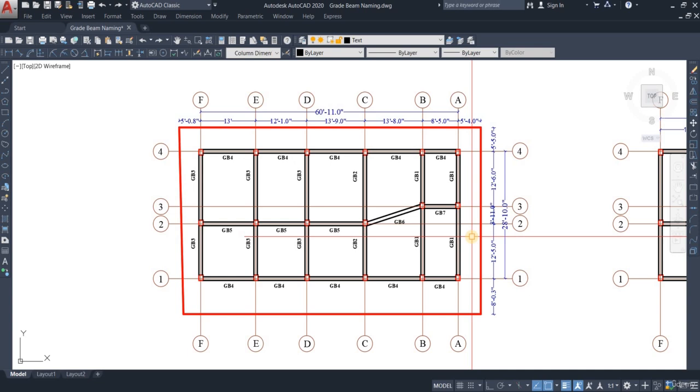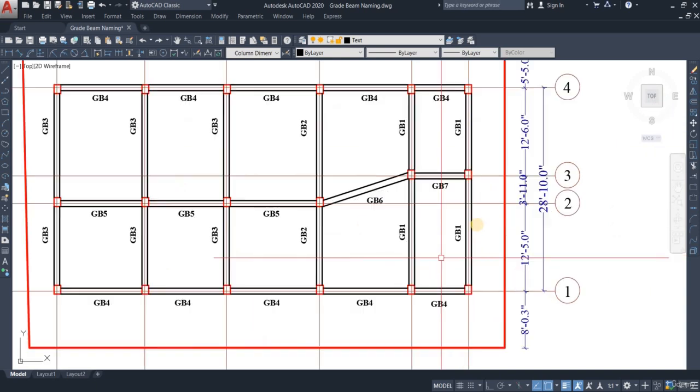First one is spacing. Spacing does not mean the grid to grid spacing, it actually means column to column spacing. Right after that we have size. By size I mean beam length, beam width, all those things. And then we have rebar numbers and rebar arrangements. If all these three conditions are met, then the beams can be given identical names.